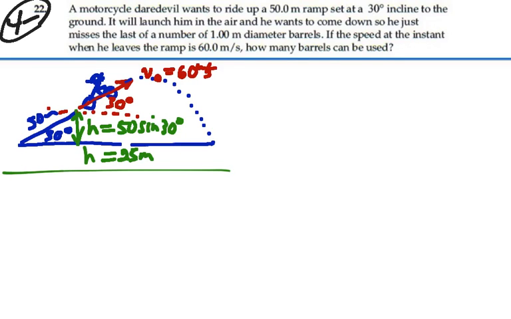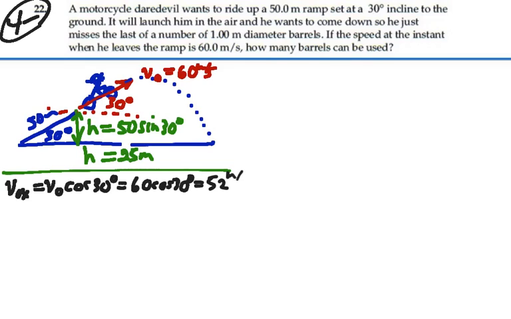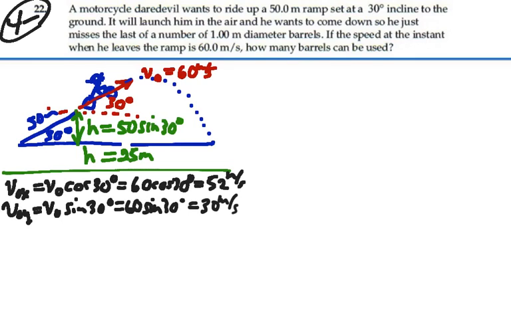We've got our launch velocity. We need our x and y components of that. So our initial velocity in the x direction is going to be v naught cosine 30, and that will be 60 times the cosine of 30, and that actually is 52 meters per second. And our initial velocity in the y direction is going to be v naught sine 30, so that would be 60 times the sine of 30, and that would be 30 meters per second.